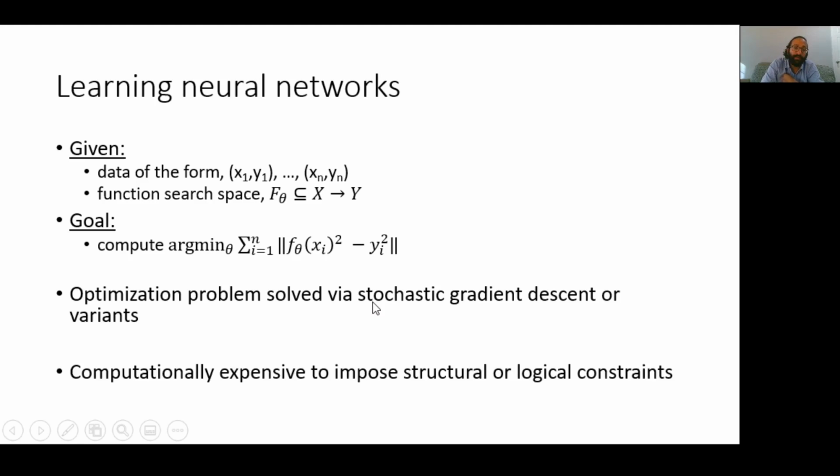However, if you want to impose some additional structural or logical constraints on the optimization problem, then even the best known algorithms are computationally expensive. What this means is, if we want our neural networks to satisfy some correctness specification beyond agreement with the data, our current algorithms are too inefficient. And so the approach usually adopted in this case is to first learn a neural network that agrees with the data, and then to verify that this neural network meets some correctness spec. And that's the approach that we also take in our work.